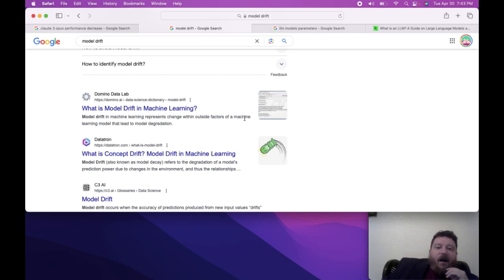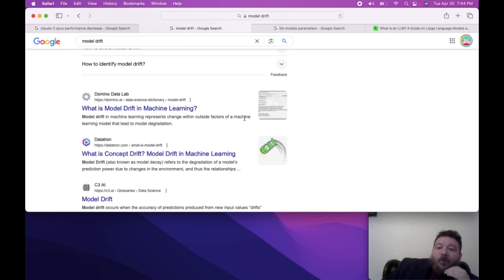Model drift existed well before LLMs, with regards to predictive models very specifically, and especially GANs and all types of models. This particular problem has existed where you train a model up to even 99.9% accuracy, and then over time that accuracy degrades and degrades and degrades, and it drifts from the original results, right?